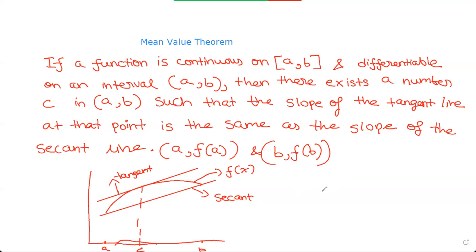Now, one formula you must know for the mean value theorem is f dash of c is equal to f of b minus f of a, divided by b minus a. So this is what the mean value theorem states: f'(c) equals f(b) minus f(a) divided by b minus a.